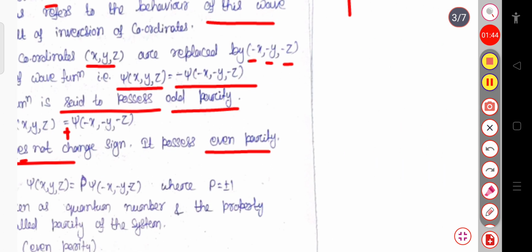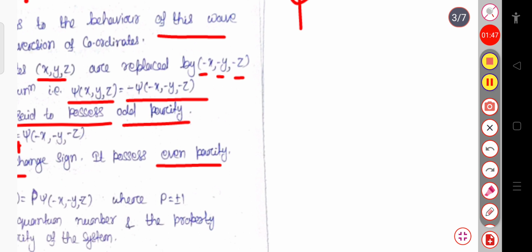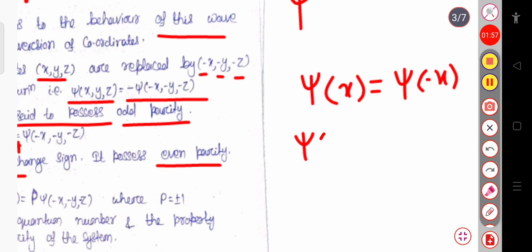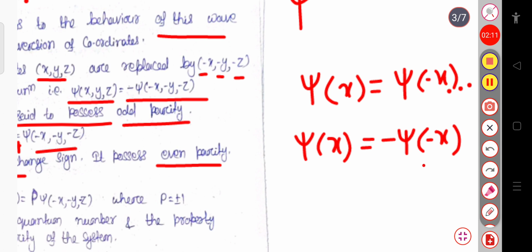If you can remember, an even function means when psi of x equals psi of minus x, then this is called an even function, and when psi of x equals minus psi of minus x, then this is an odd function. Since here we are considering the three-dimensional system, the minus x, minus y, minus z terms are present. So this is the even parity and odd parity, just the same as in the even function and odd function.